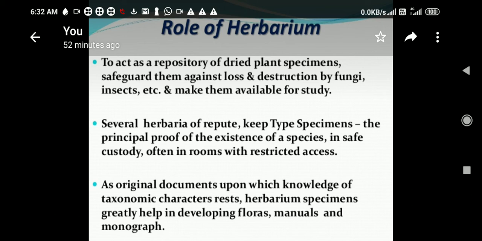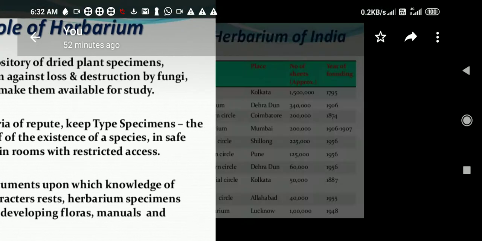Means only a particular group of people can access those plants as original documents upon which knowledge of taxonomic characters is based. Herbarium specimens greatly help in developing flora, manuals and monographs.